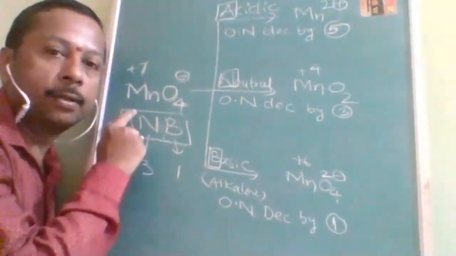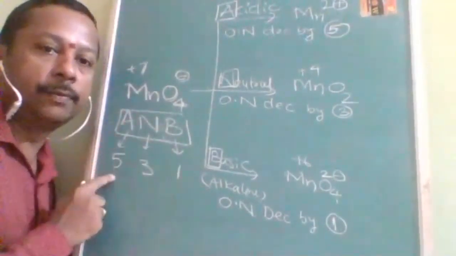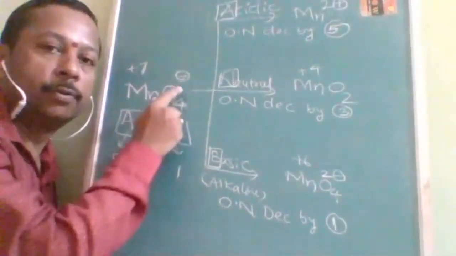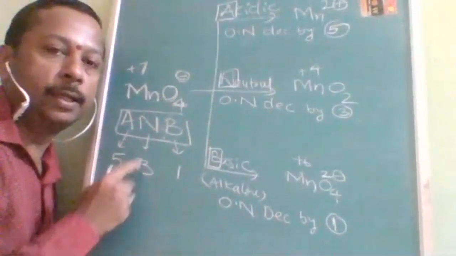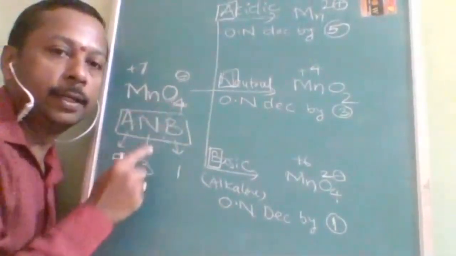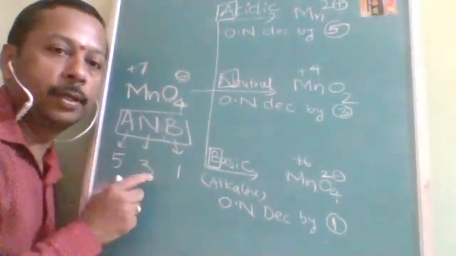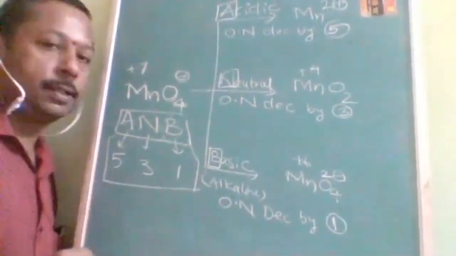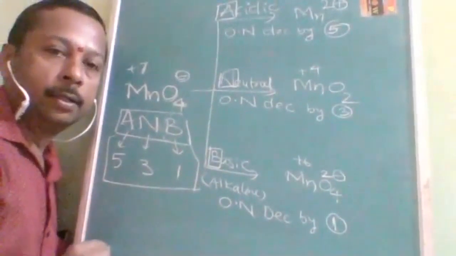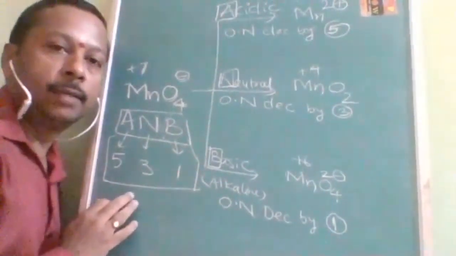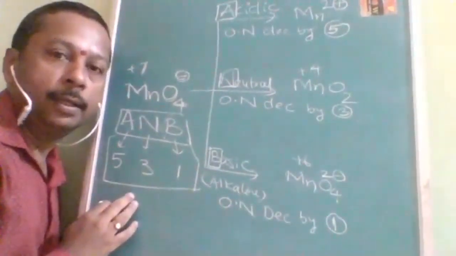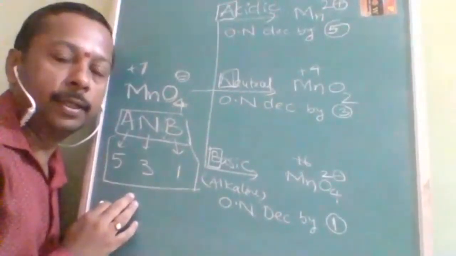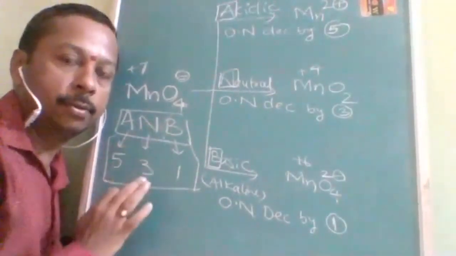So the equivalent factor of MnO4- in acidic medium is 5, in neutral medium 3, and in basic medium 1. So in a fraction of a second, without any confusion, you can answer the equivalent factor. Based on this equivalent factor questions will be there, and how the questions are going to come I will tell you. Is this understood?